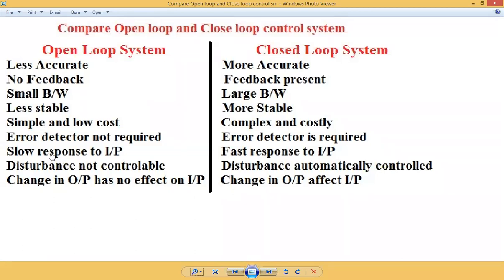In open loop system, the response to the input is very slow. And in closed loop system, whatever input is there, fast response is given by the system to that input. In open loop system, if some disturbance occurs at the input, that disturbance is not controllable. In closed loop system, the disturbance is automatically controlled.